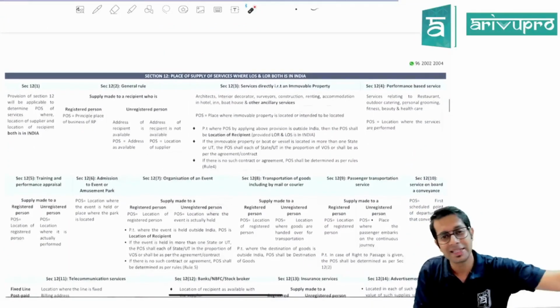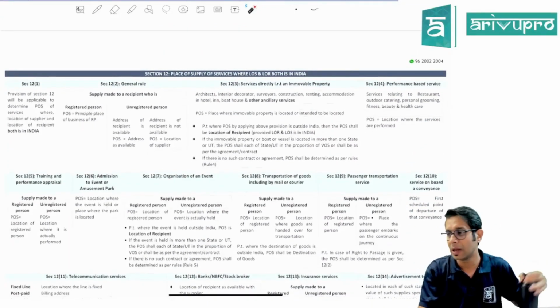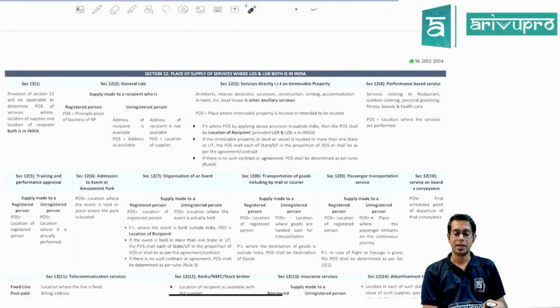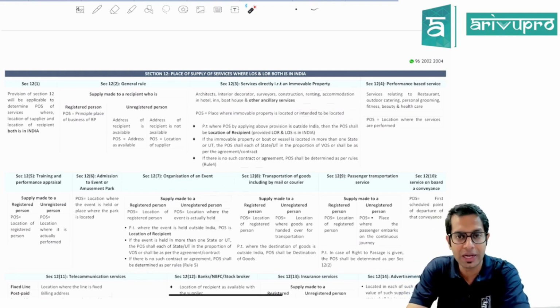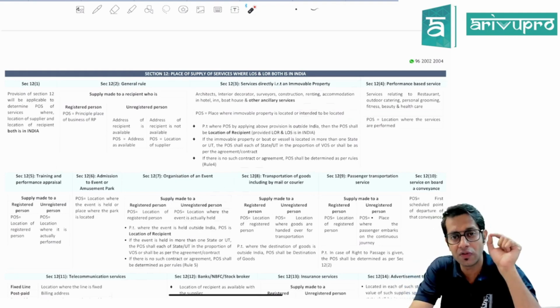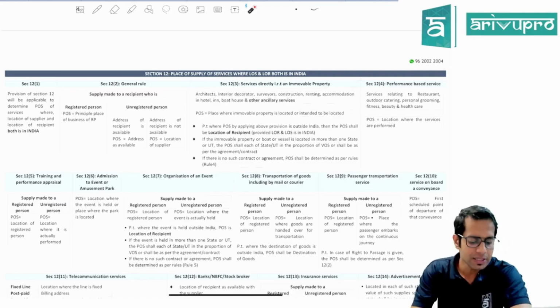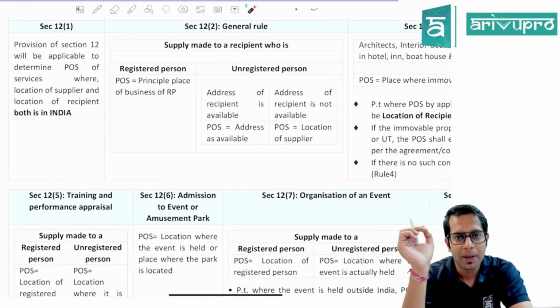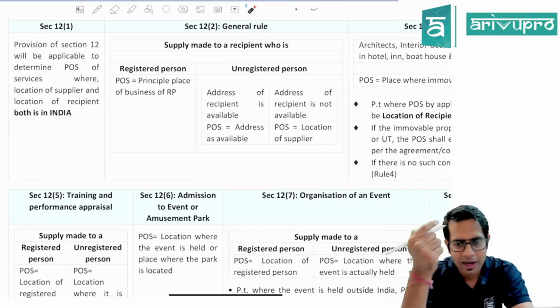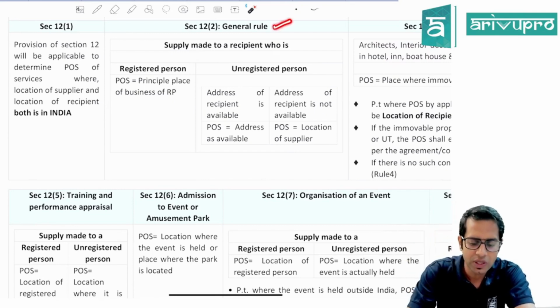Now, section 12 and section 13 talk about place of supply of services. Section 12 talks about place of supply of services where the location of the supplier as well as the location of the recipient both are in India. Section 12 subsection 1 says Section 12 will be applicable if supplier as well as recipient are in India. Section 12 subsection 2 is the general rule.